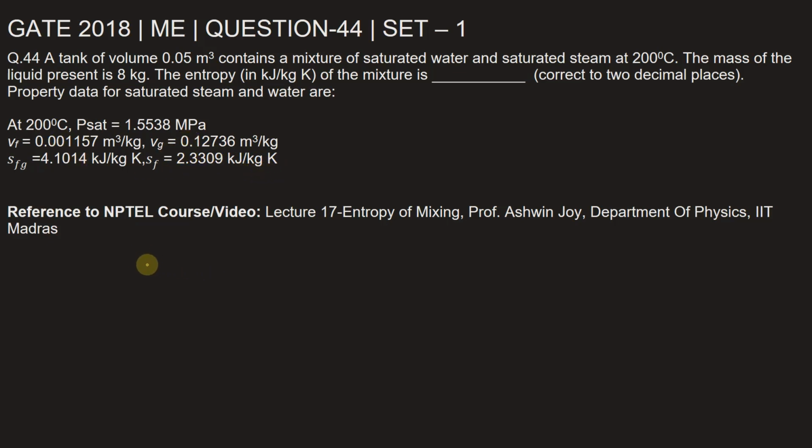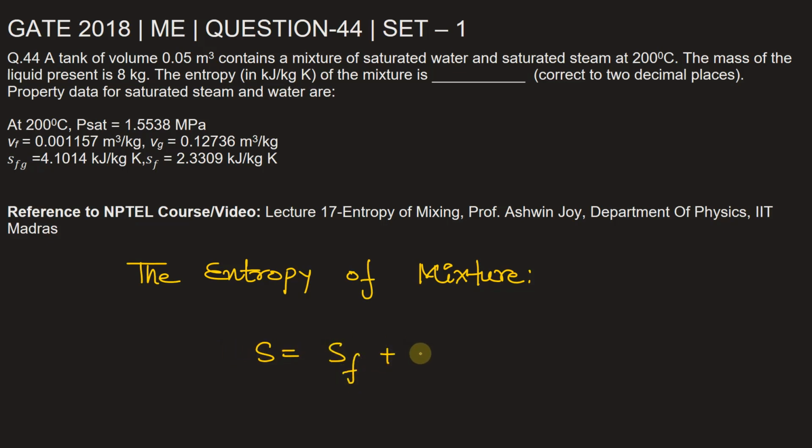Now the entropy of mixture can be written as S is equal to Sf plus x times Sfg, where S represents the entropy of the mixture and x here is the dryness fraction.